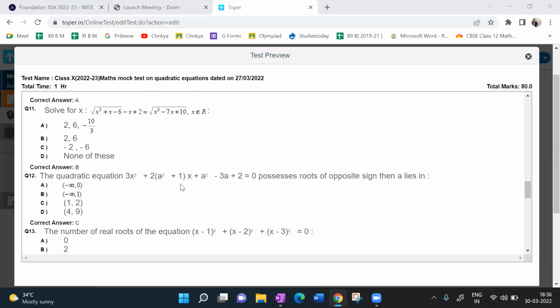Sir, can you share a copy of this question paper in the group? See, you can go through the Topper app. Topper is always available. I'll show you how to see here. You just go as you did when you wrote the exam: go to the Topper website and search for the question paper. In a similar way, you just go and search it, you will get it. If you click on the preview, you will get all these questions.